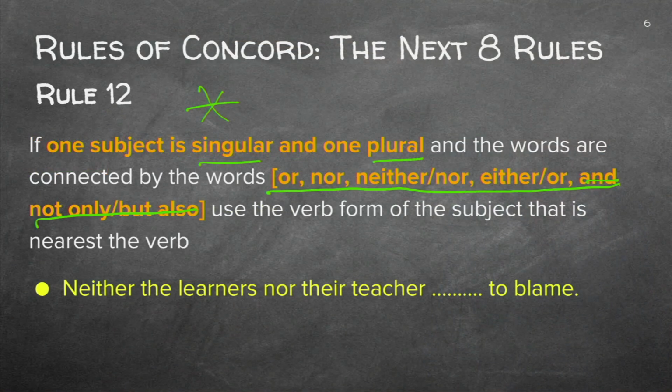So neither the learners, we've got neither the learners nor their teacher. Can you see that the teacher is singular, right? Therefore, you take the one closest to the verb, is to blame. Either or, neither nor, singular and plural, closest to the verb is what you look for.